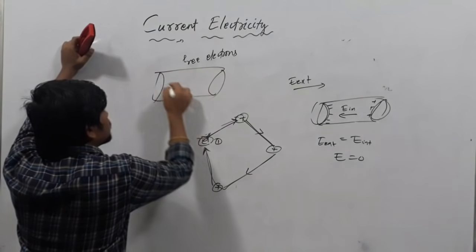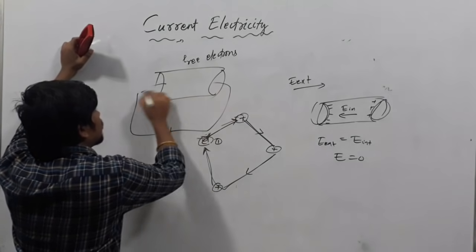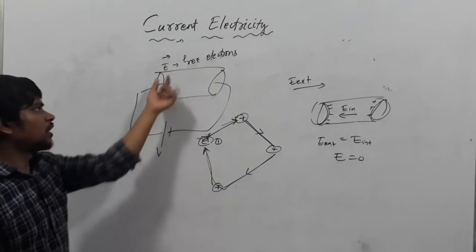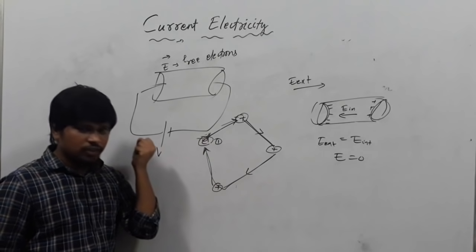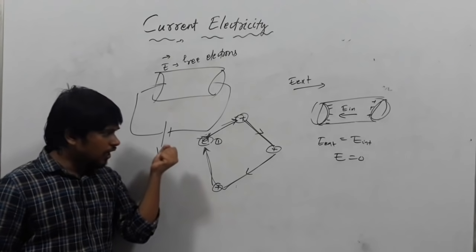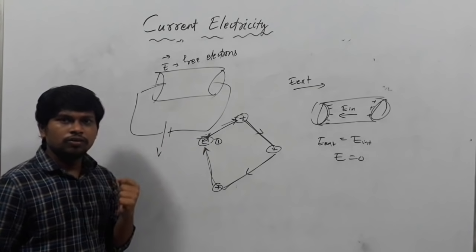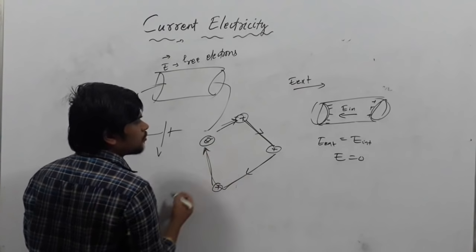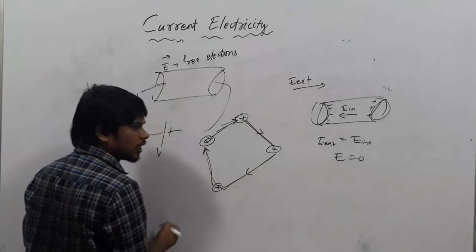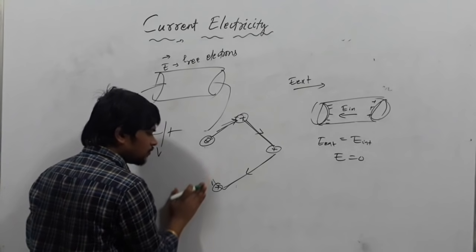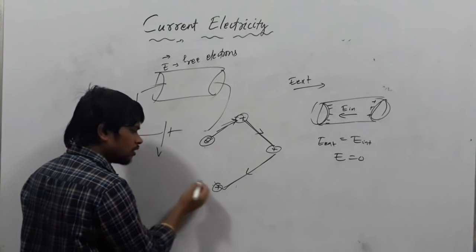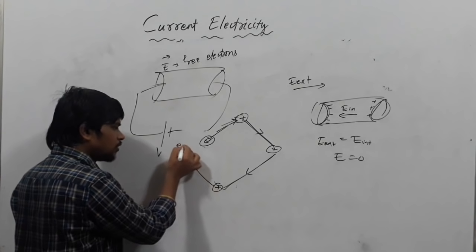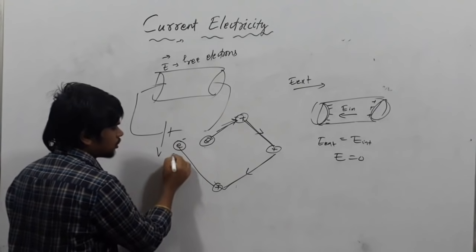If the conductor is there and you are applying a potential of V, the electric field will be in this direction. So what will happen? The electric field will exert a force on the electron. If the electron started from here, it collides with the positive charge, but in the presence of the electric field it will not come back here. It is attracted by the electric field, so it will come to a new position. That is position number 2.